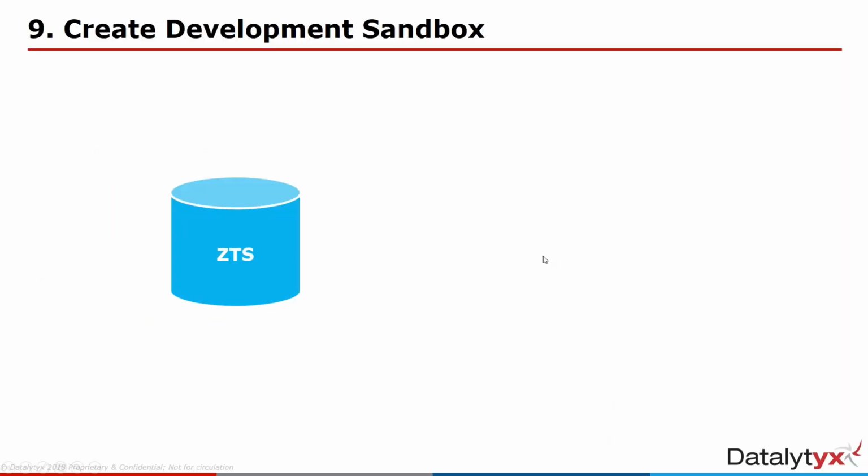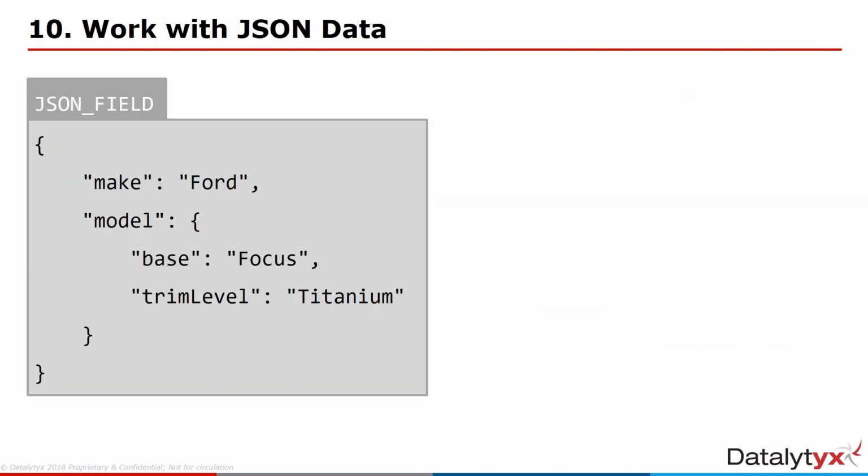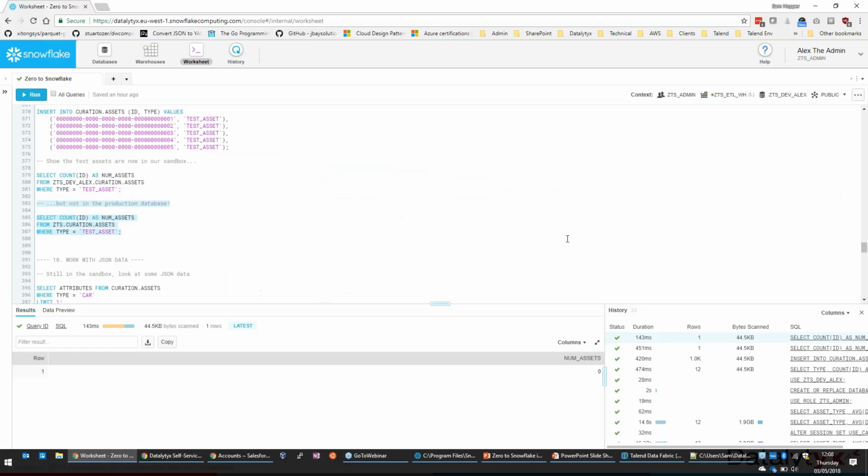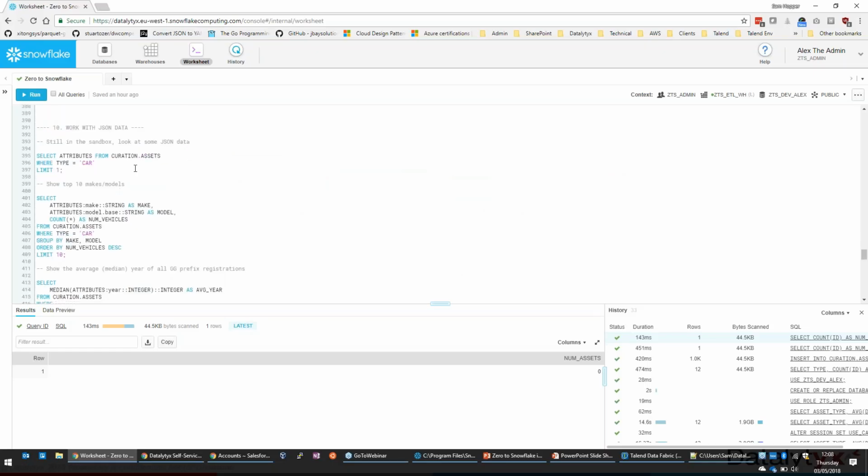Another thing we can do with Snowflake is work with semi-structured data, so JSON data. When you've got a structure such as this, where you've got objects and sub-objects in JSON, we can actually refer to those using a colon notation in the SQL. So we can get the make and model, and of course we use JSON path here to access sub-objects. There's all sorts of other stuff you can do, like iterate through arrays and do typecasting within JSON to make it much more powerful. And if we see that in action, here we go.